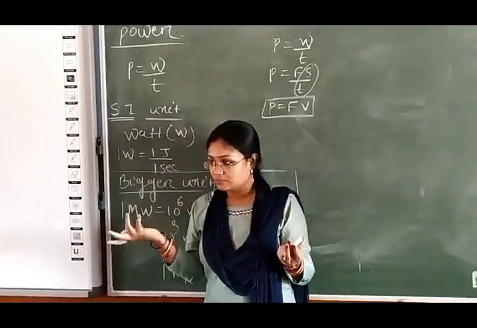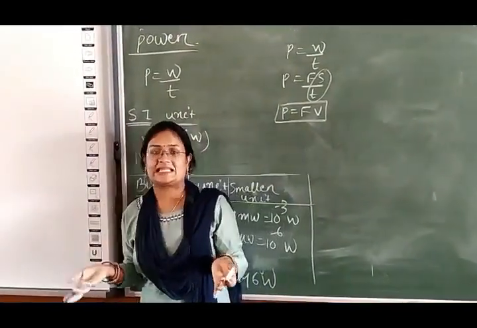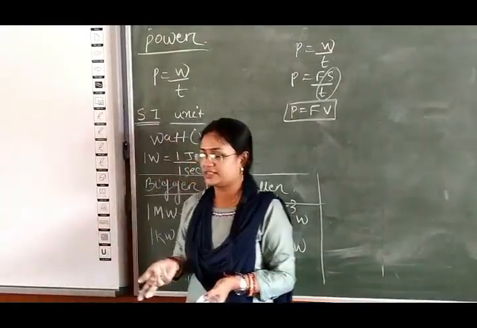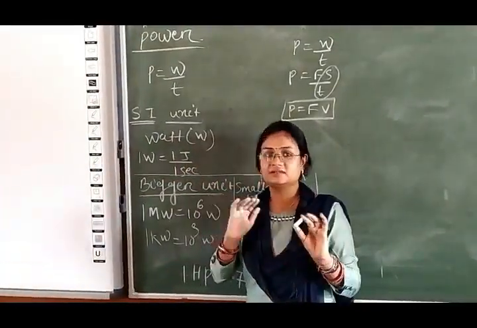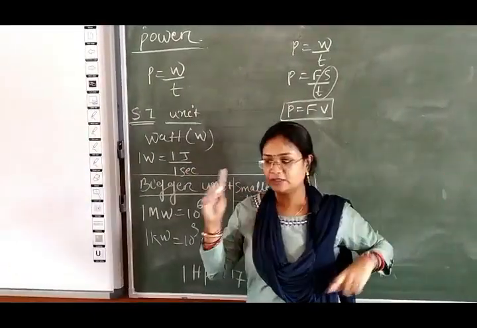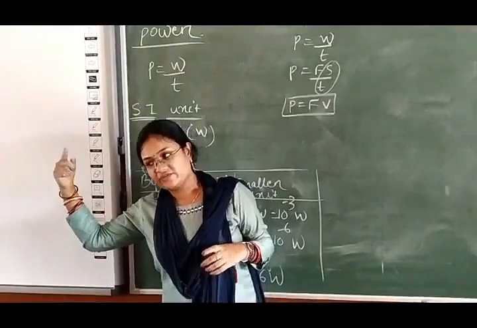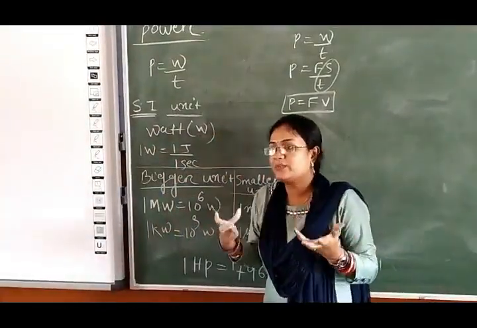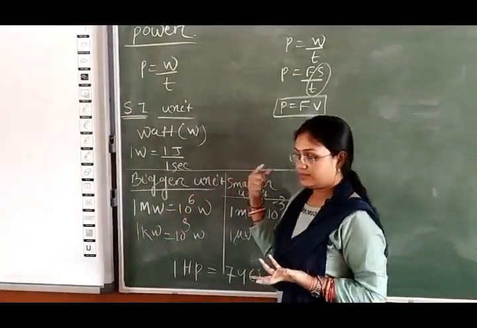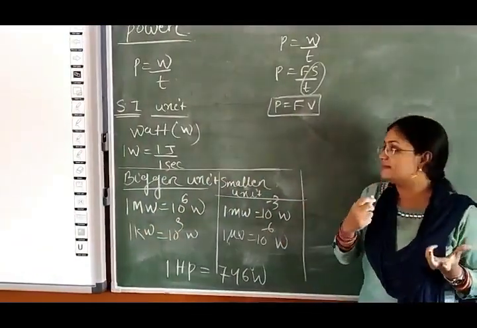The work done by the 2 coolies is the same because the displacement is the same and the force is also the same, but the power for the 2 coolies is different. Why? Coolie A takes 1 minute but coolie B takes 2 minutes for the same work. That means whose power is more? Coolie A's power is more because it took 1 minute.